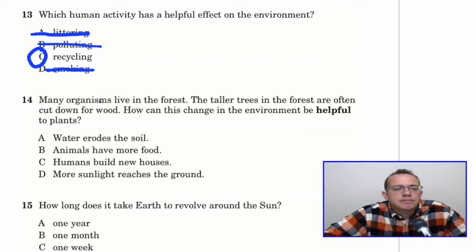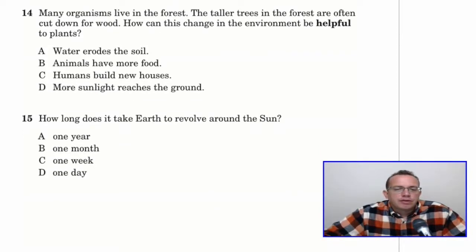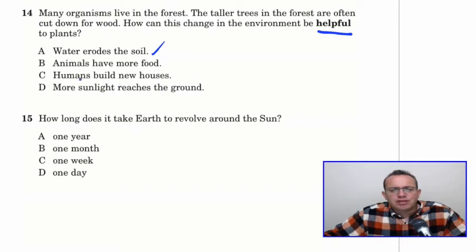Let's move on to number 14. Many organisms live in the forest. The taller trees in the forest are often cut down for wood. How can this change in the environment be helpful to plants? So we're cutting down big trees. How does this help the small plants? Water erodes into the soil. So maybe the plants get more water? That's possible. Animals have more food. If you're cutting down trees, animals might have more food, but it certainly wouldn't help the plants.